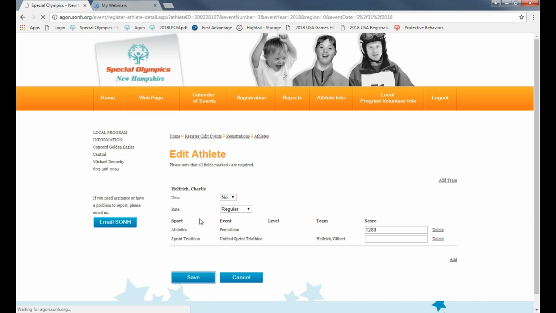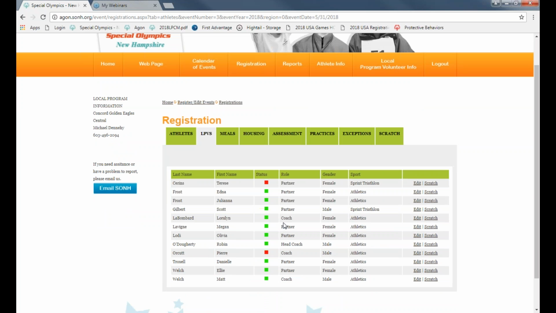So for local program volunteers, make sure that you have a head coach for each sport. So if you have athletics and bocce or powerlifting or equestrian, you want a head coach for each of those sports. Make sure that everyone is here. If there's anyone that needs to be added, please let me know.